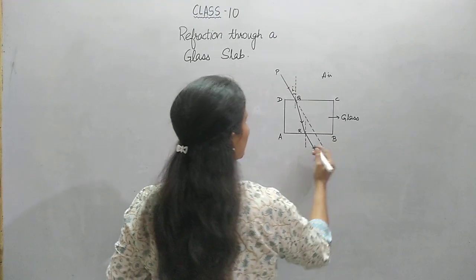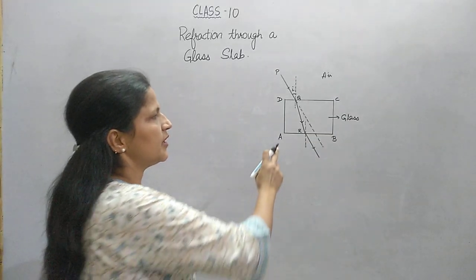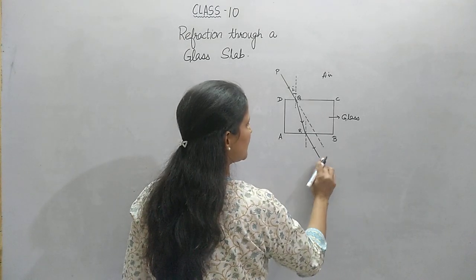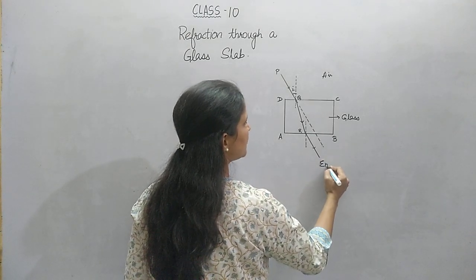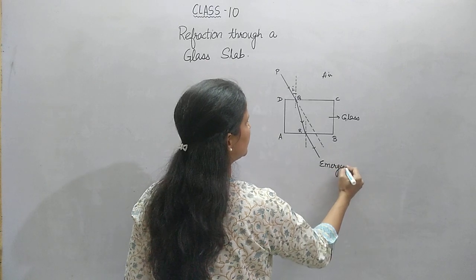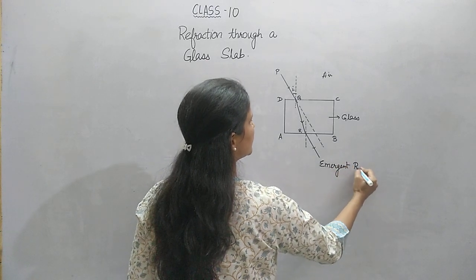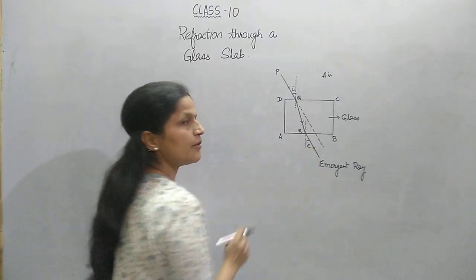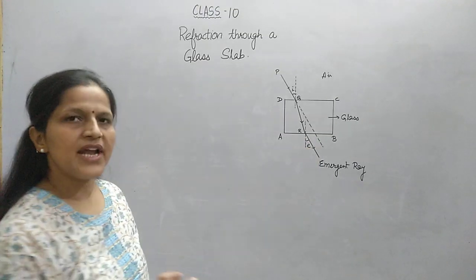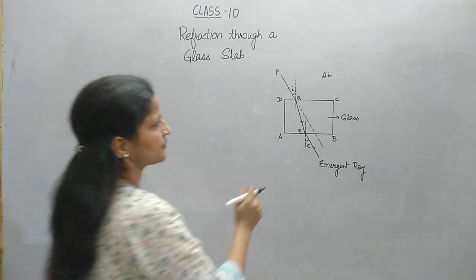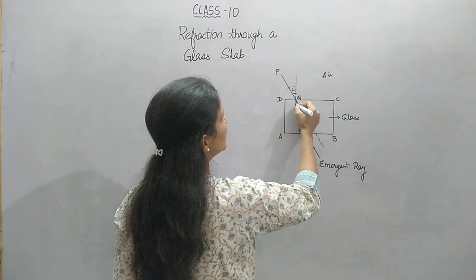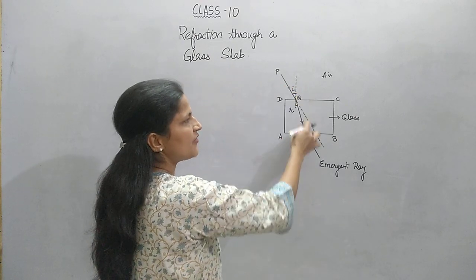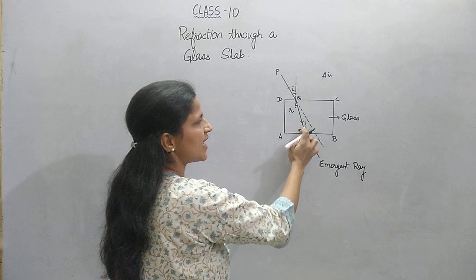Now this ray which is coming out, we name it as the emergent ray. This emergent ray forms some angle E with the normal. This angle is known as the angle of emergence. And this angle is the angle of refraction, which is formed between the refracted ray and the normal inside glass.